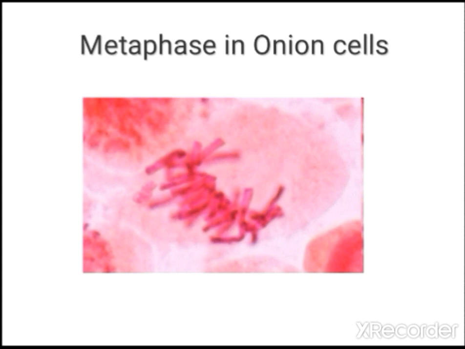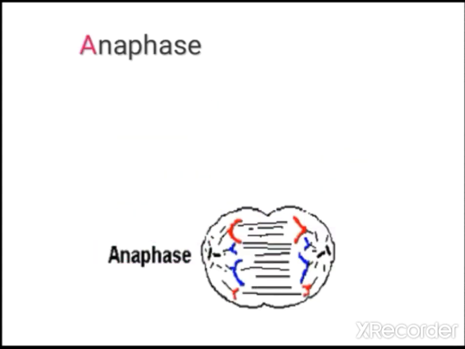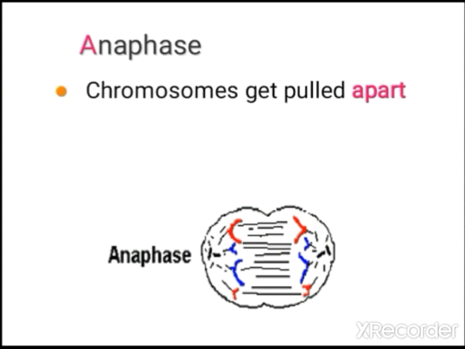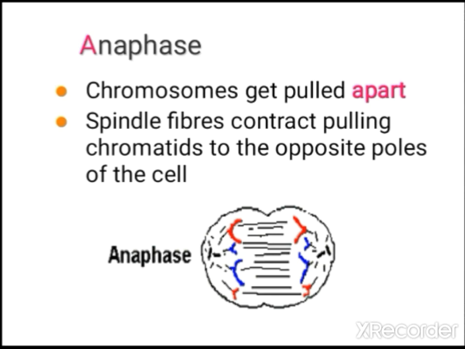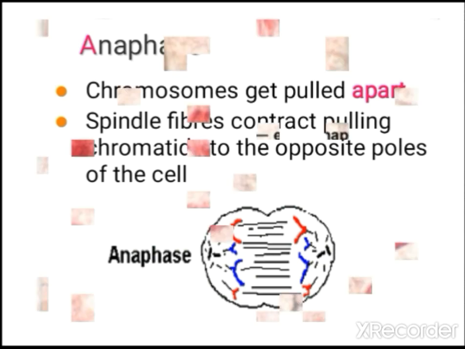That we should not forget at all. So next stage, let us study regarding after metaphase there will be anaphase. In the anaphase, the chromosome now starts to divide because the centromere splits up, and the spindle fiber pulls towards opposite poles. Okay, this is the significant stage. During this time, now the chromosomes get pulled apart. The spindle fibers contract, so because of that they pull the chromosomes towards opposite poles of the cell.